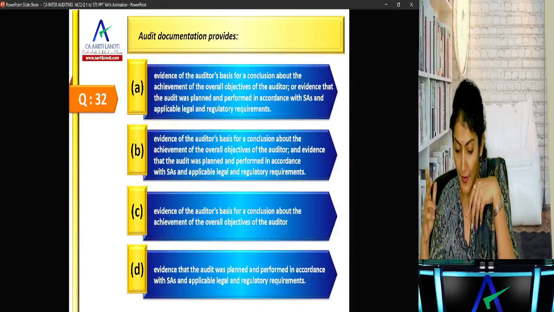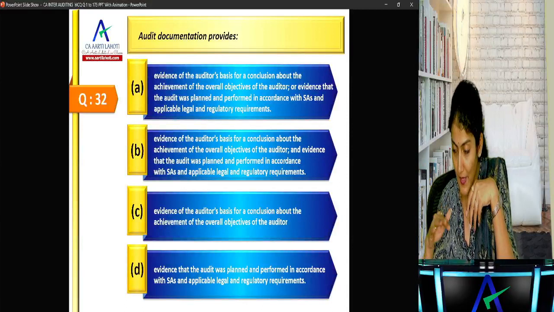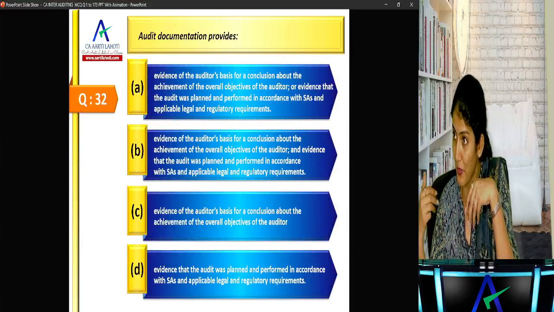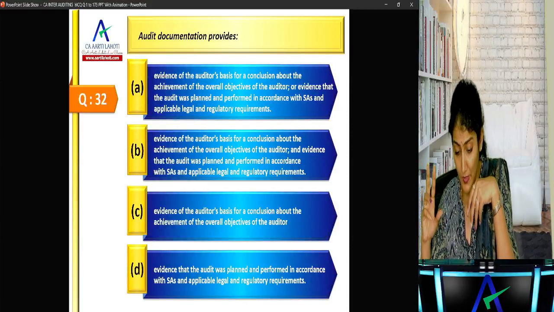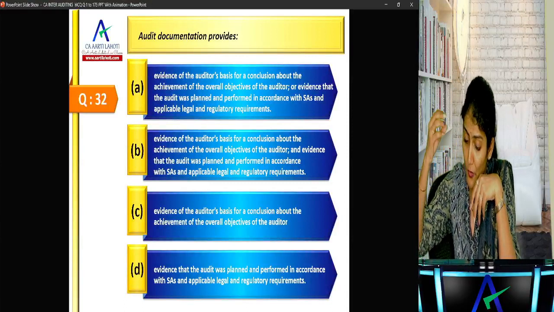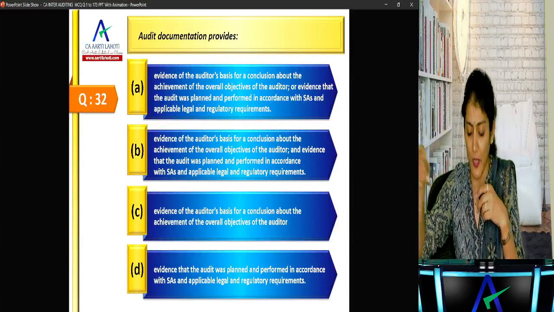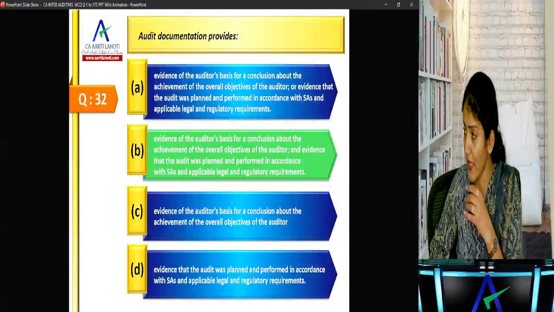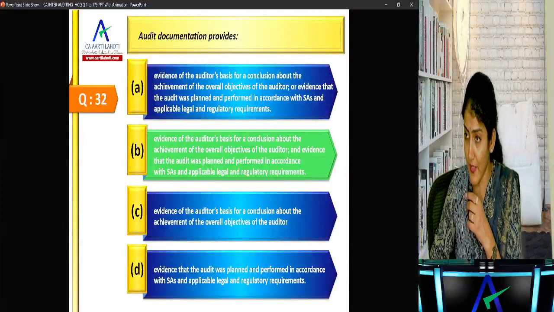So A or B, A and B, and then only A, only B. That is how the options are. So obviously both, no? Evidence of the achievement of the overall objectives and that the audit was planned and performed in accordance with the standards and the legal regulatory requirement.